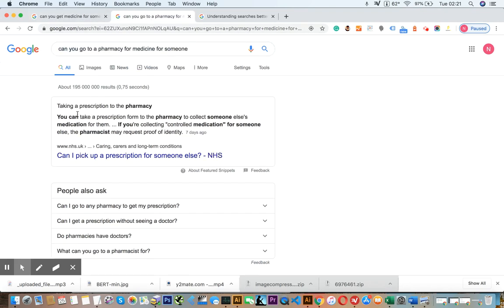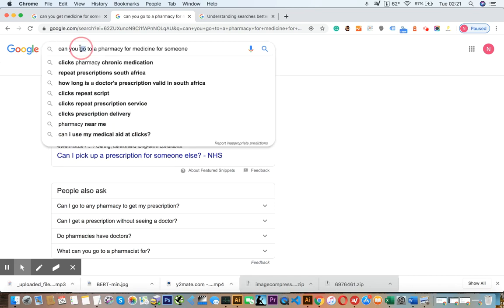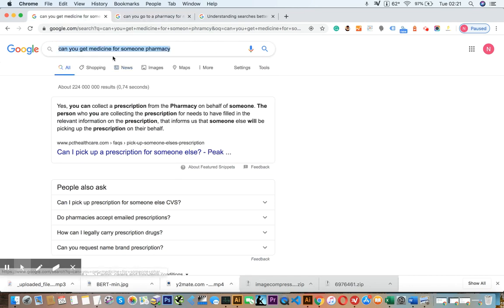So Google is now giving us a different answer in the search result, but it's more about going to collect someone else's medication for them. And because it understands go to the pharmacy for someone else and get the medicine for someone else. And here it says you can get it on behalf of someone.